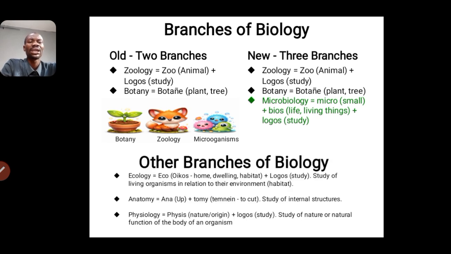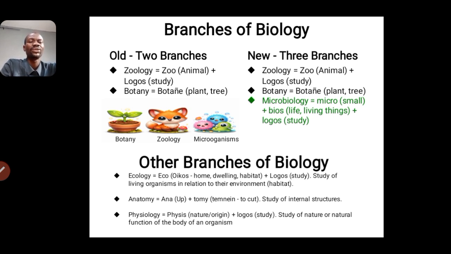Then we also have some other branches of biology. I'm going to start with ecology because it has to do with our surroundings, our environment. Ecology is also from two Greek words: eco, from oikos, which means home, dwelling place, habitat, environment, and so on, and logos, which means study. So it is the study of living organisms in relation to their environment, their habitat, their daily dwelling place.